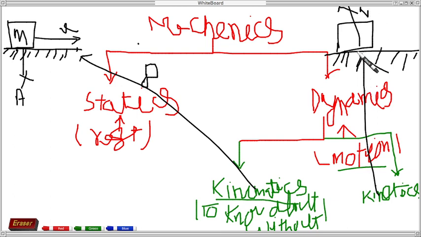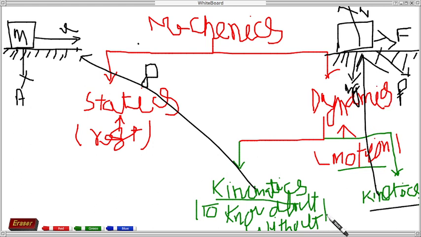The upward force is the normal force, the downward force is the gravitational force, and there can also be an external force F and frictional forces. That type of study is called kinetics.